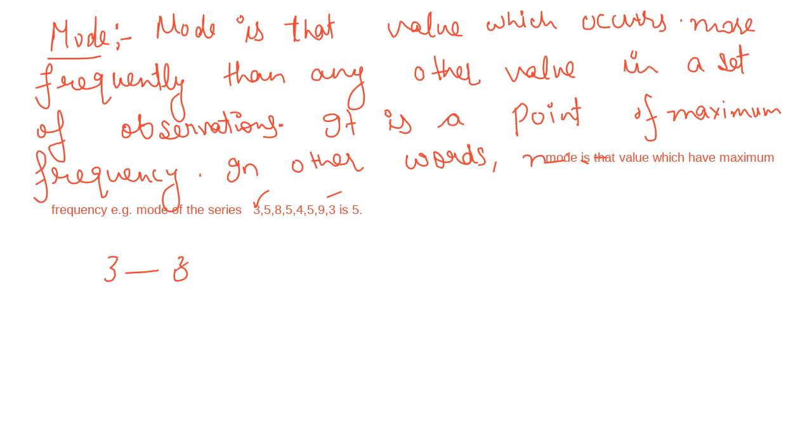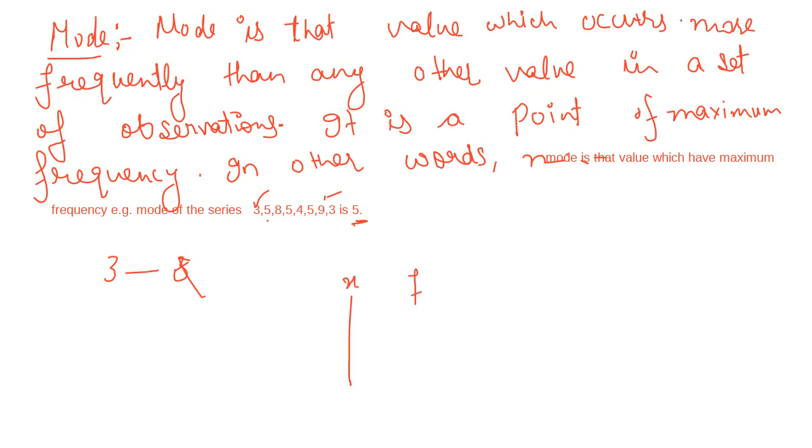Next, take 5. How many times is 5 there? 5 is there 3 times. 9 is only 1 time, 8 is only 1 time, 4 is only 1 time. So the number that is occurring the maximum number of times in a given series is the mode. So the mode for this series is 5.